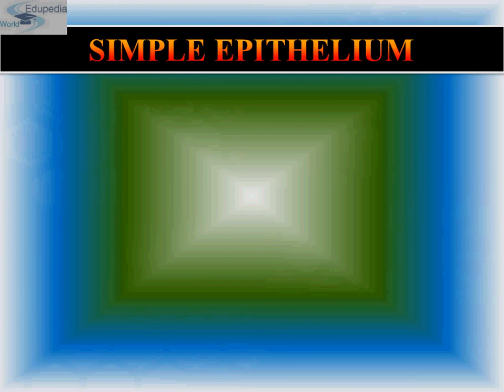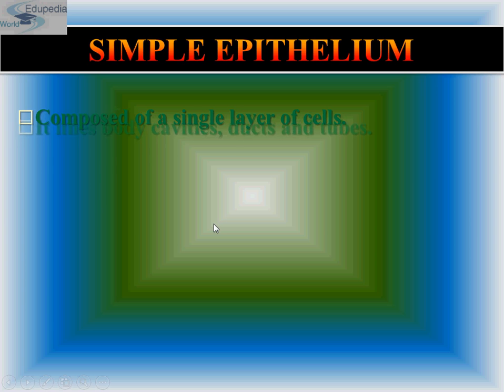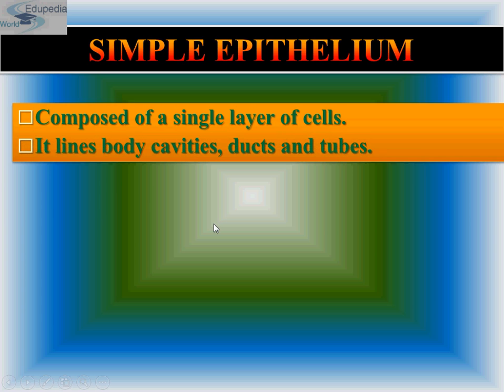Now, simple epithelium is the one composed of a single layer of cells, and it lines body cavities, ducts and tubes. On the basis of the structural modification of the cells, simple epithelium is further divided into three types.